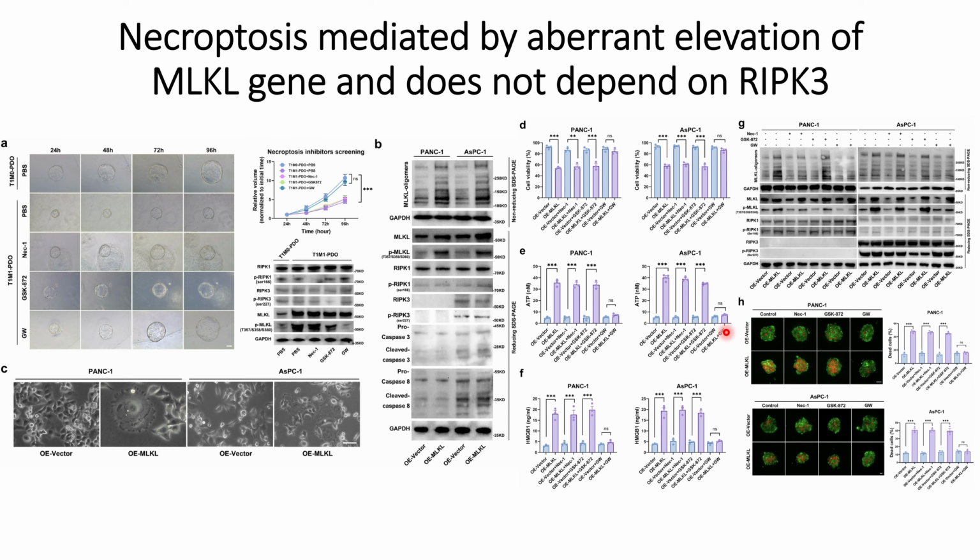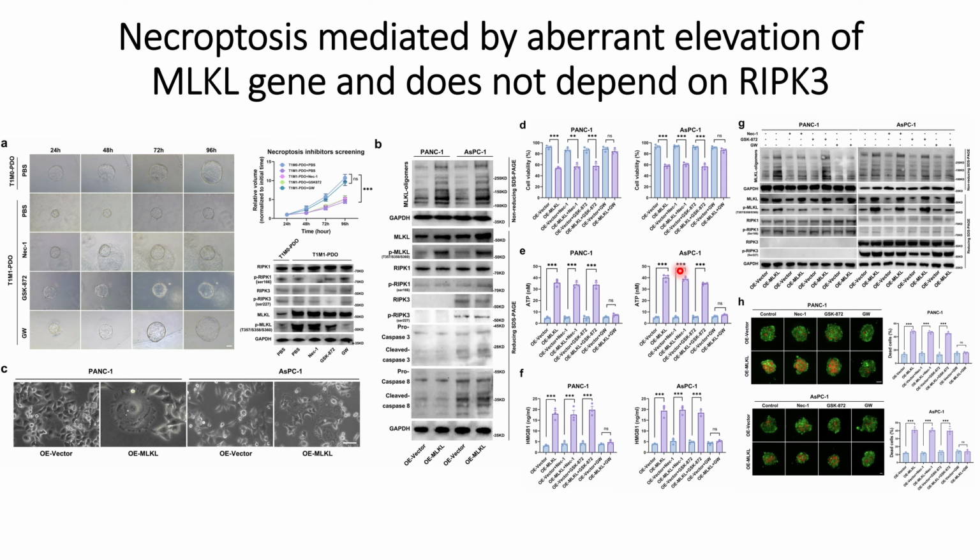Indicates that necroptosis is low. And for this case of necroptosis 1, they see the increase in the ATP. However, when they use the overexpression of MLKL with inhibitors of necroptosis 1, they still see the increase, indicating that MLKL genes are not affected by RIPK3 pathways.